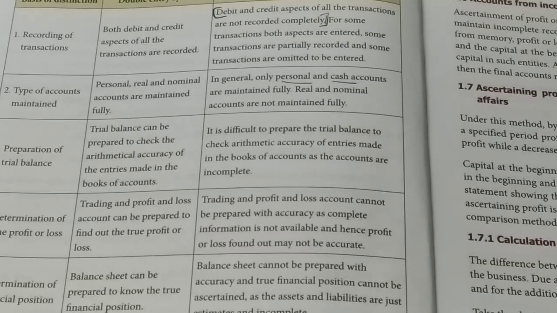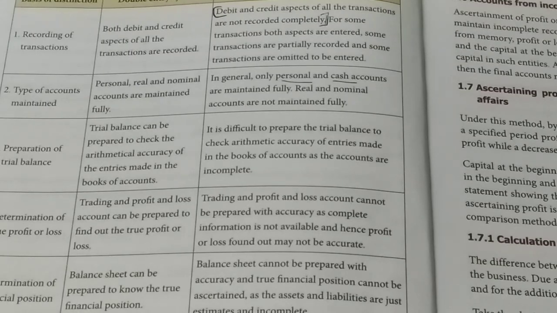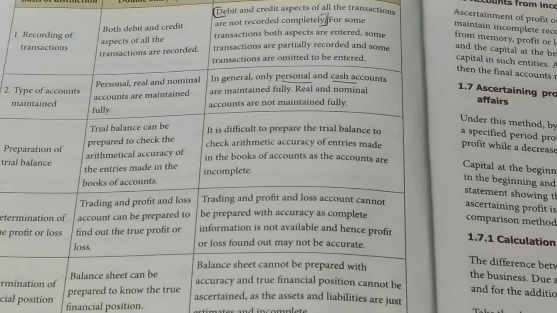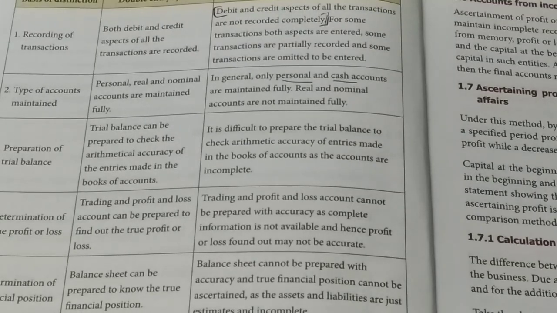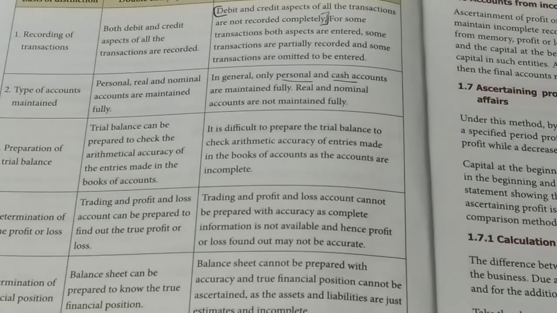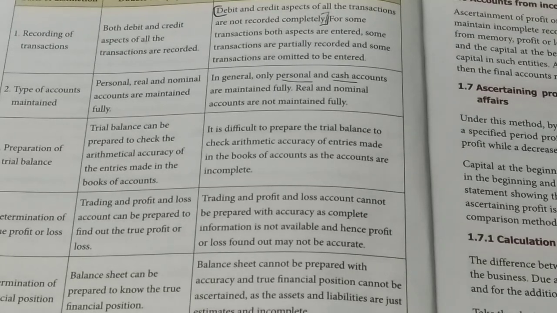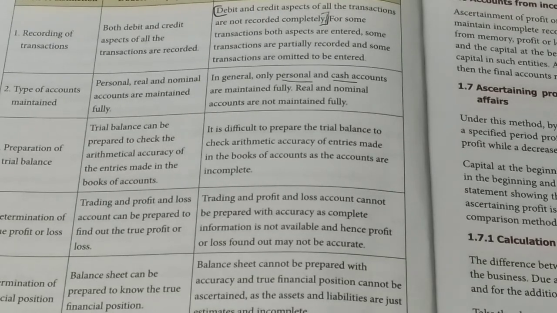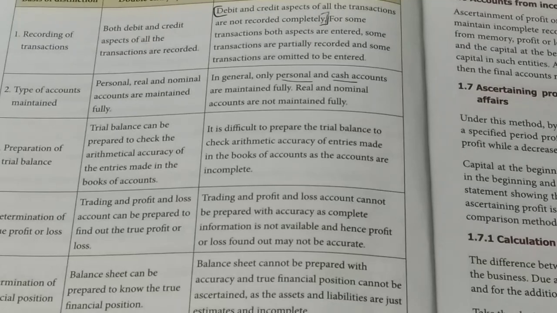Then the seventh one is reliability. See, it is a scientific system. Double entry system is a scientific system. So it follows the double entry principles. So it is a reliable one. The accounts which are prepared under double entry can be considered as reliable.